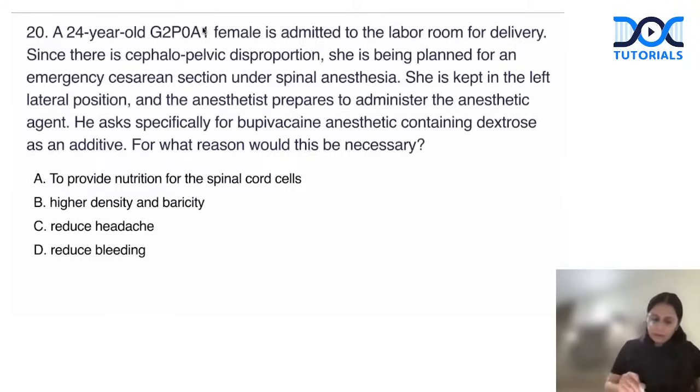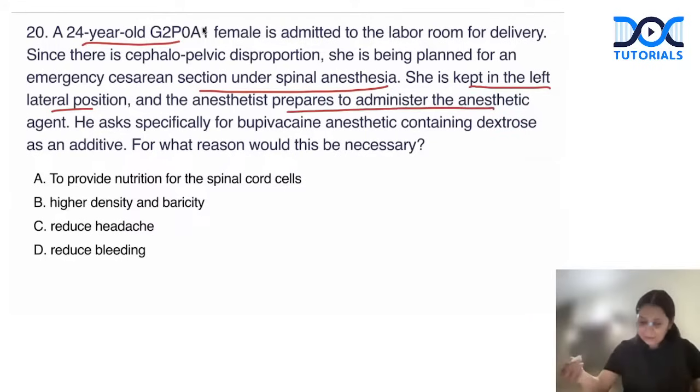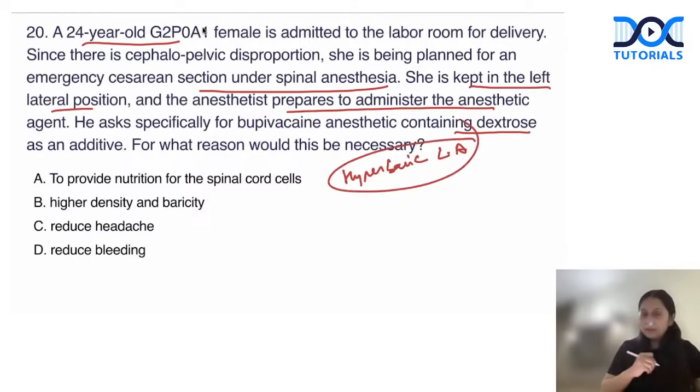Well, simple, I would just shorten the question. A 24-year-old patient was given spinal anesthesia. She was kept in left lateral position. The anesthetist was giving a hyperbaric drug. So just in one line, I'm shortening the question. Why do we use hyperbaric local anesthetic for spinal anesthesia? Guys, for spinal anesthesia, we are using hyperbaric local anesthetic.